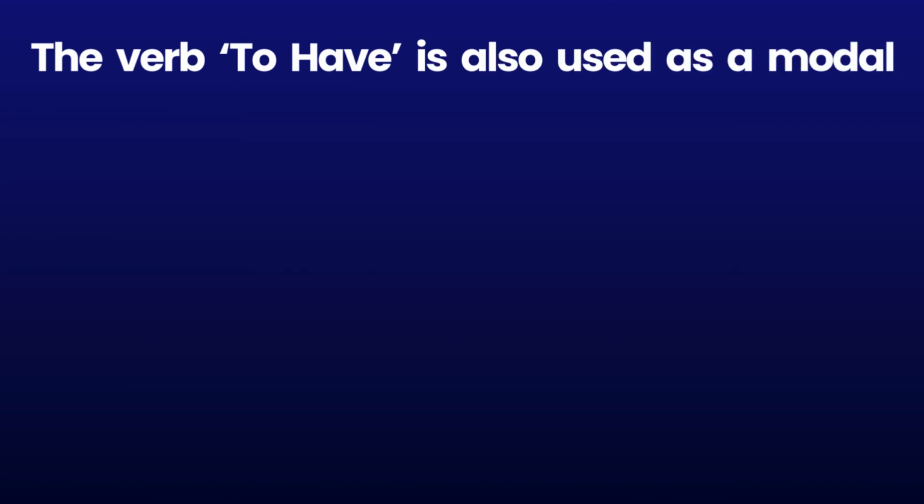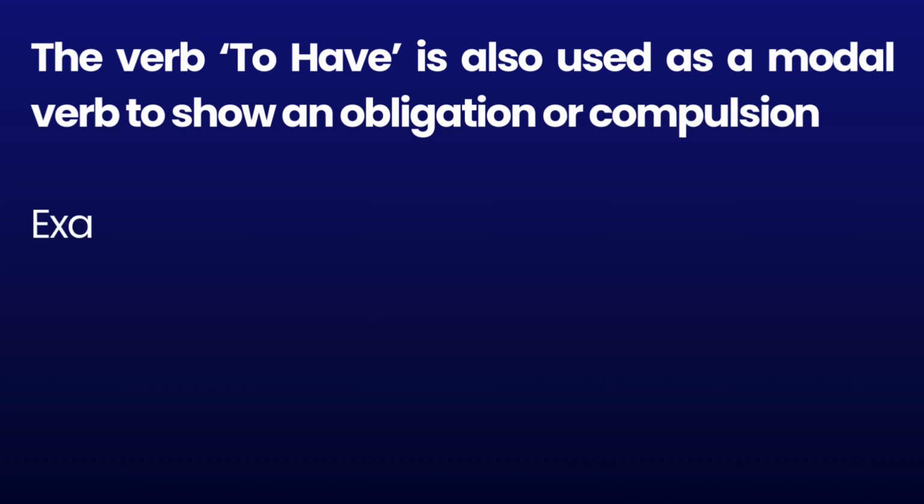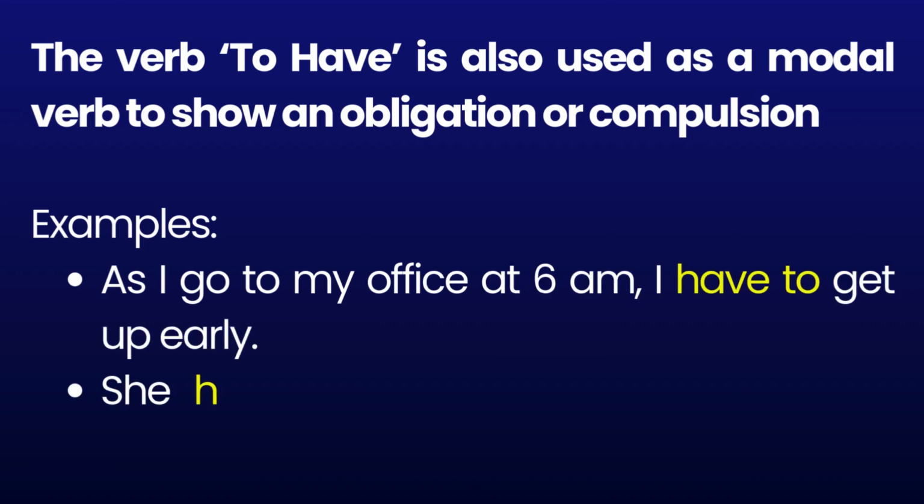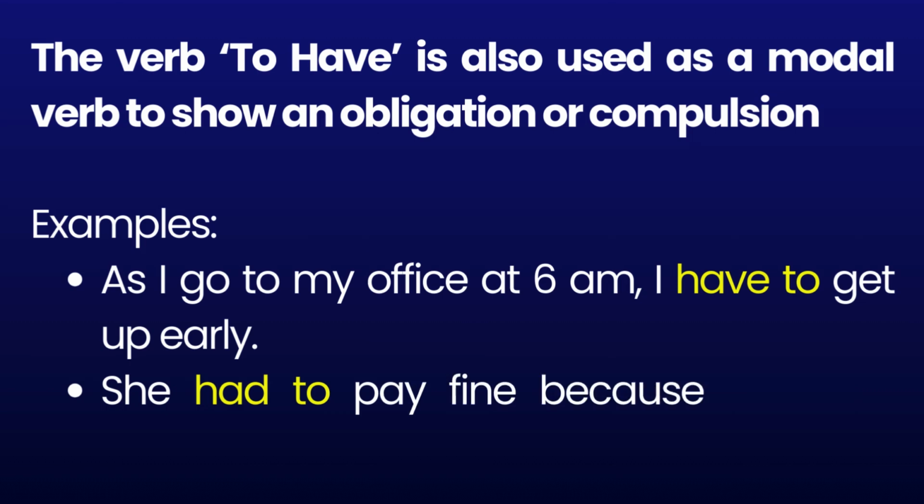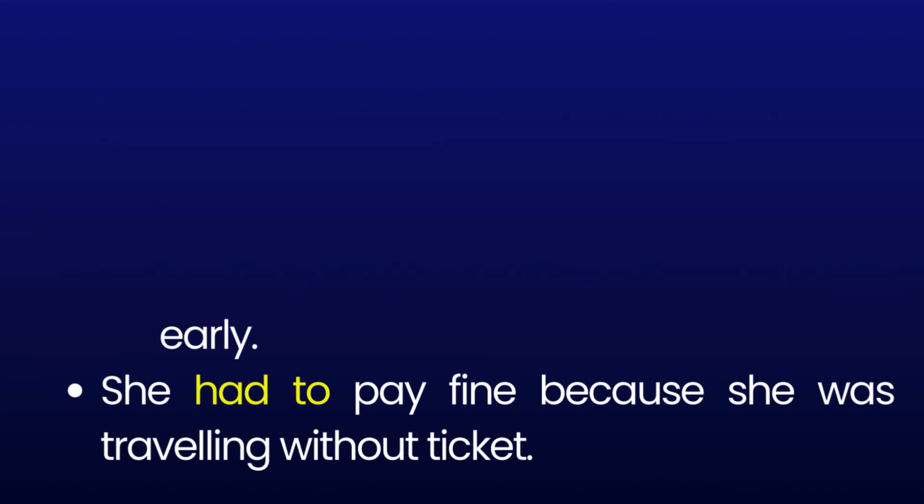मजबूरी या obligation बताने के लिए. The verb to have is also used as a modal verb to show an obligation or compulsion. Examples. As I go to my office at 6 a.m., I have to get up early. She had to pay fine because she was traveling without ticket.